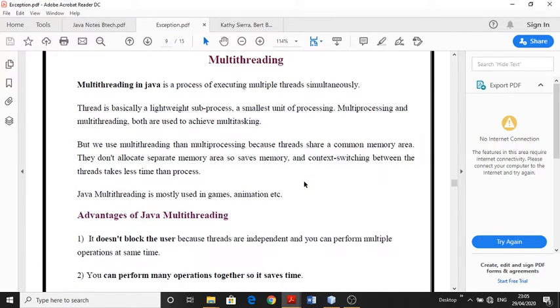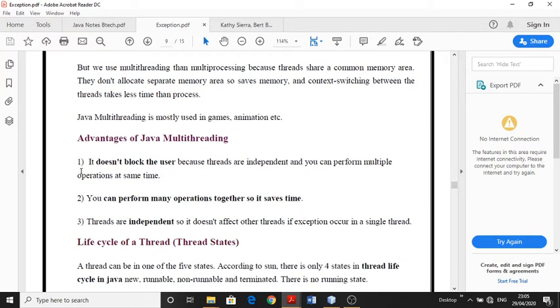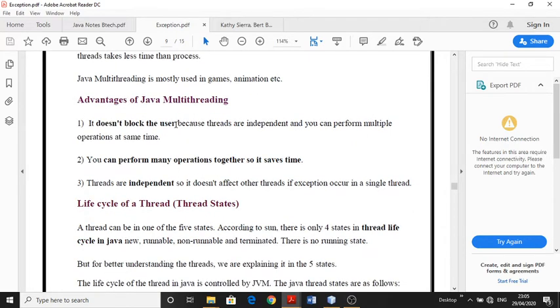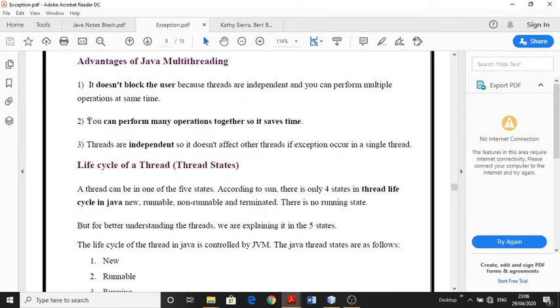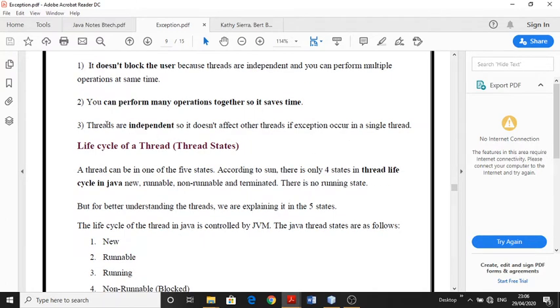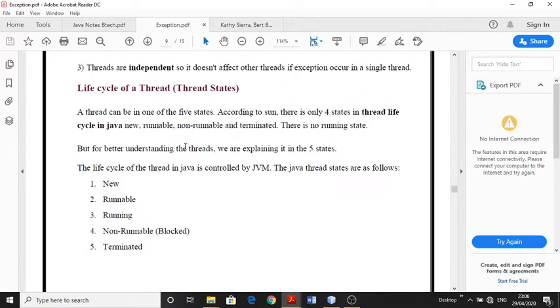So what are the advantages of multi-threading? It does not block the user, because the threads are independent and we can perform multiple operations at the same time. Like in MS Word, we can do multiple things at the same time. We can perform many operations together to save time. Threads are independent, so an exception in a single thread does not affect other threads.